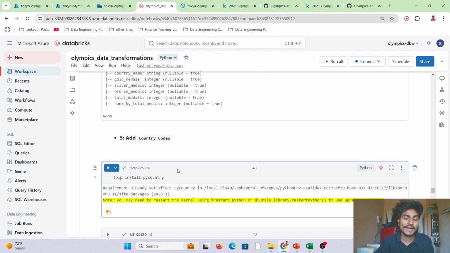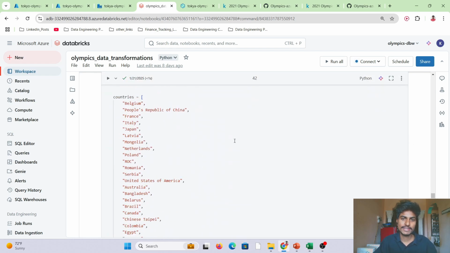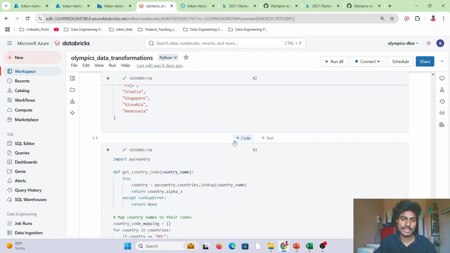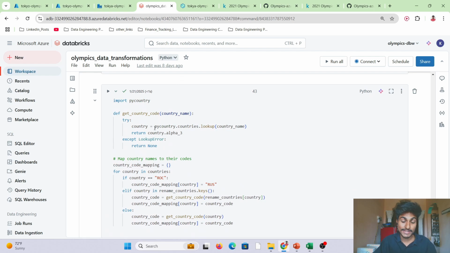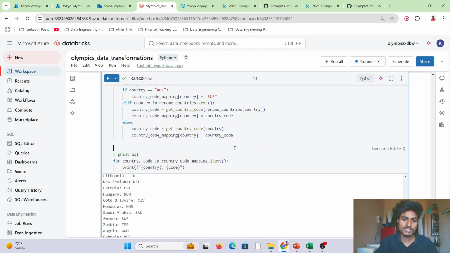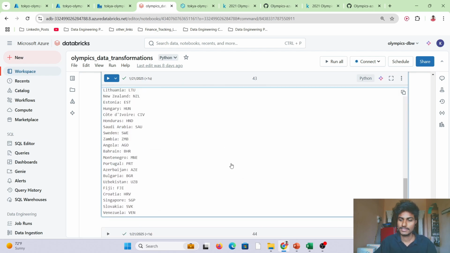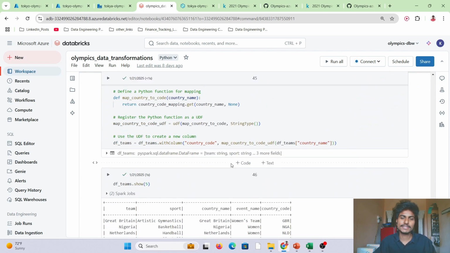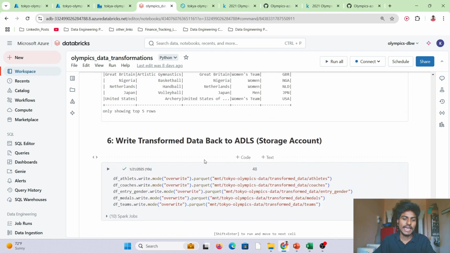Then I have added the country codes. In our data, there is no country code. So I have used the library called pycountry, and I have got the country codes. This will be helpful in our later processing. So this way I have done the complete processing of the data, and I have written the transformed data back to a storage account, that is ADLS.